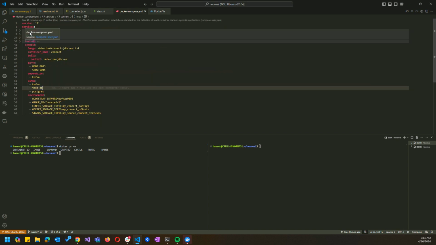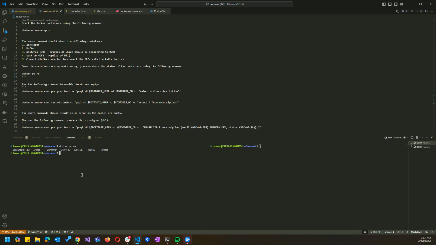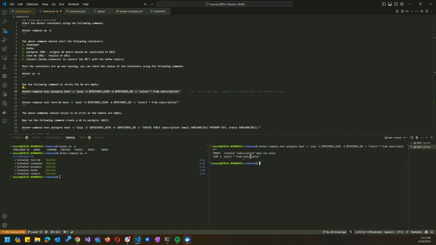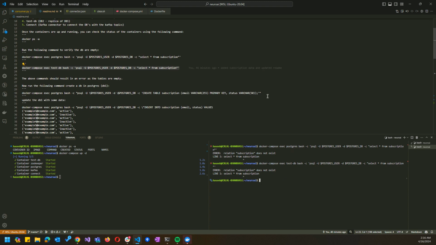And when I run the service, 5 different containers start running, and let's warm them up. Okay, that is it. Now the 5 different containers are starting. We can verify the contents of 2 different DBs, the test DB and the postgres DB. So the postgres DB is the one that we will be populating and then seeing the changes in the test DB. This is the one where the changes should get reflected, whatever we make over here. Right now there's an error and that is expected.